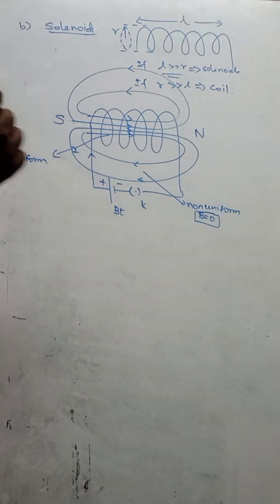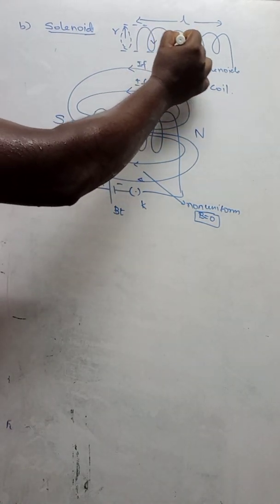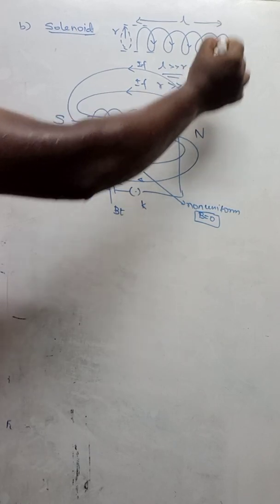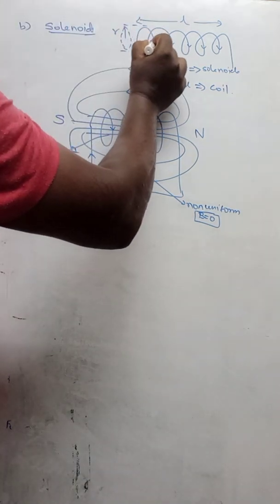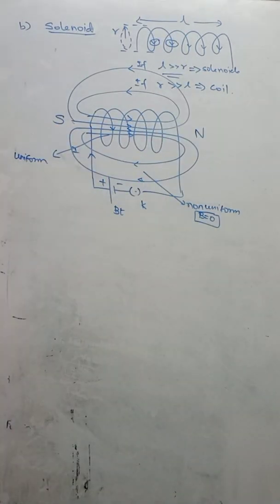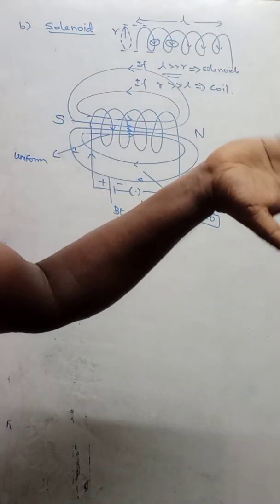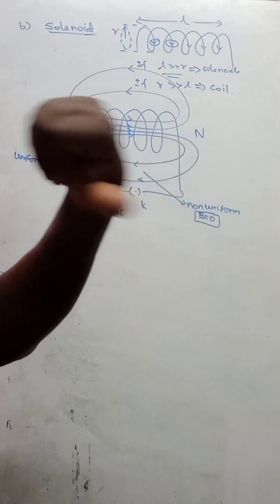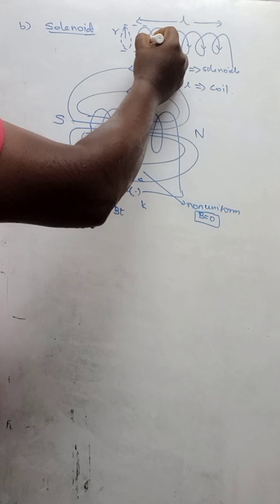And here you can see the current moving in this direction. Understand? It will produce a magnetic field in the form of circles according to the right-hand thumb rule. The current is moving in the downward direction, so here the field will be coming out, shown as a dot, and here it will be going into the page.